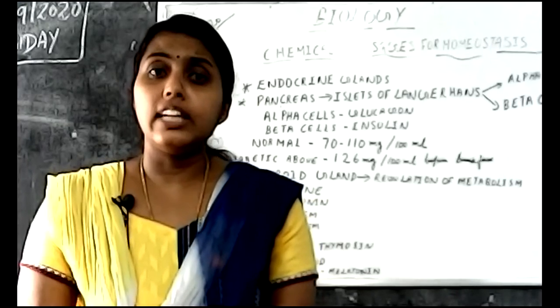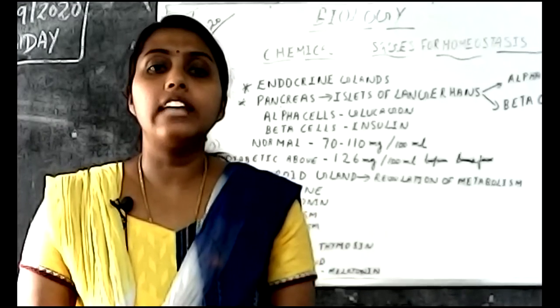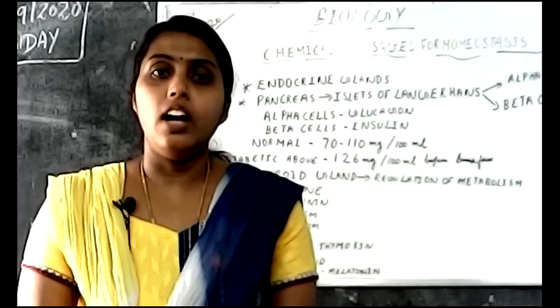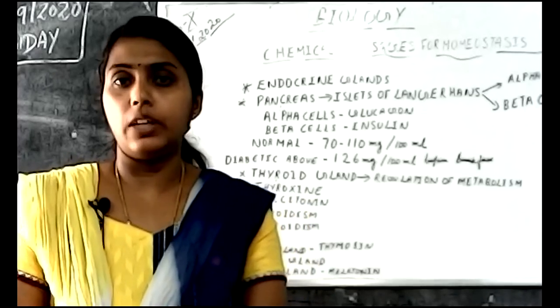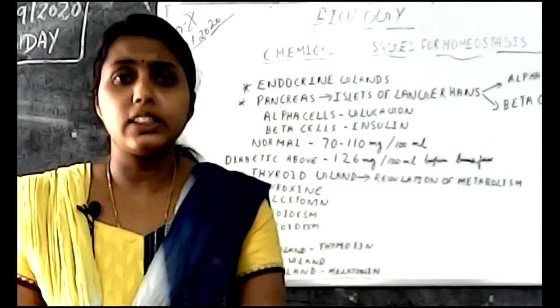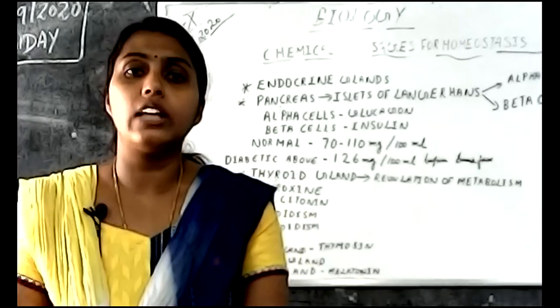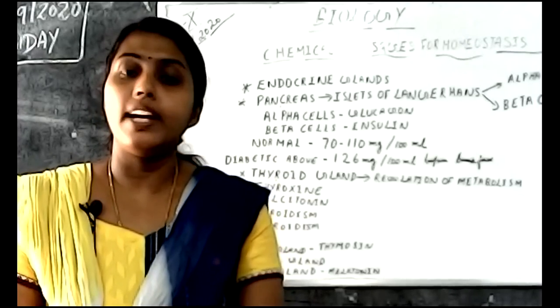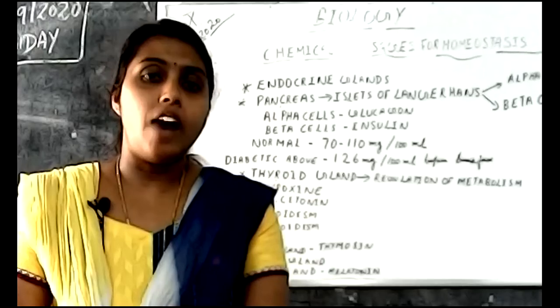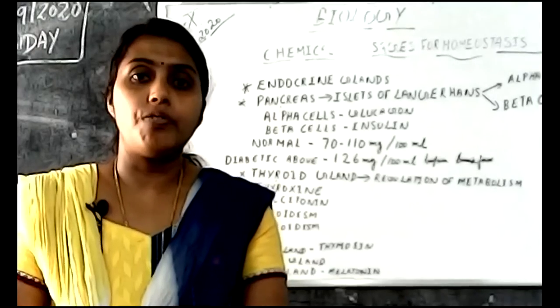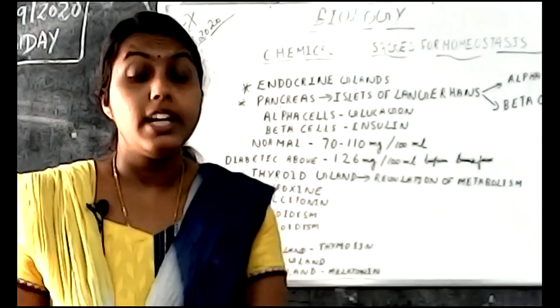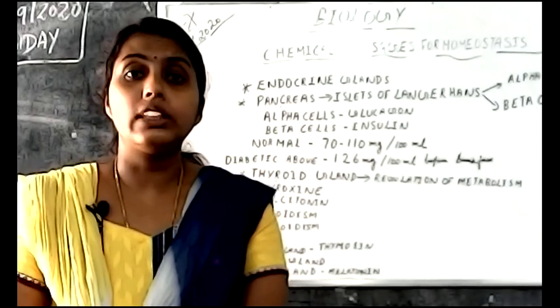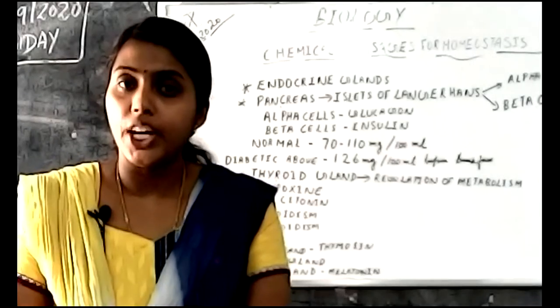Another reason is that the cells are unable to utilize the insulin produced. In either condition, the amount of glucose in the blood increases. Normally our urine does not contain glucose, but if the level of glucose in the blood increases, that glucose is expelled out in urine also.